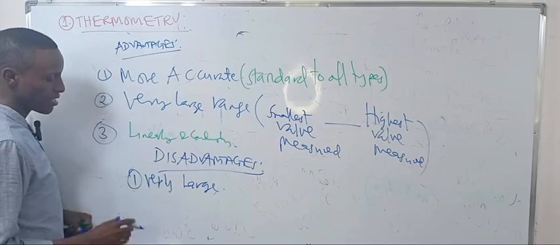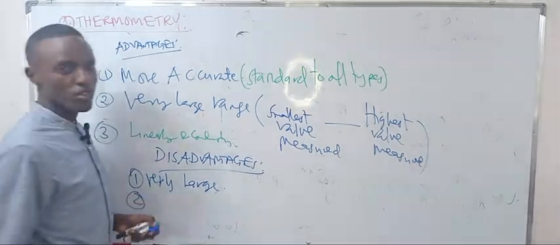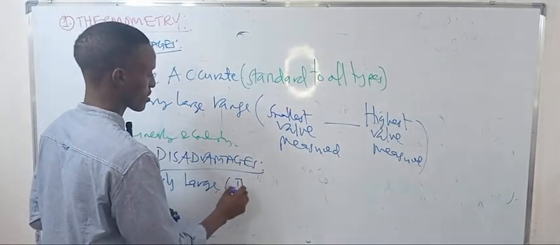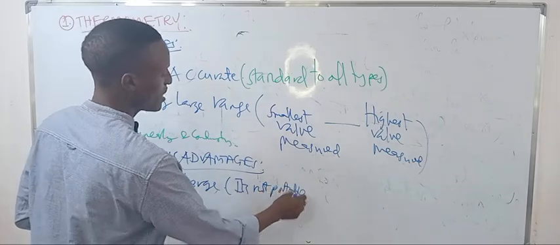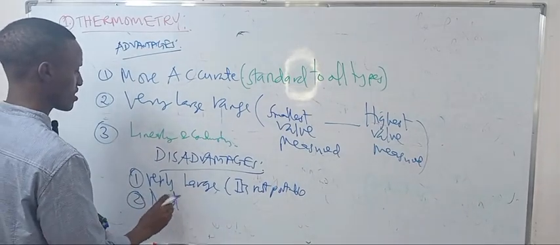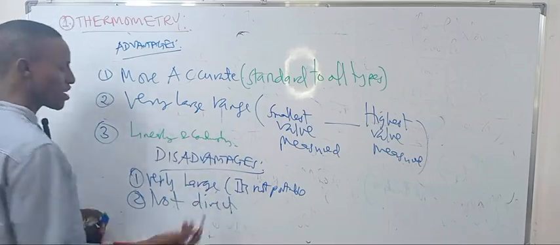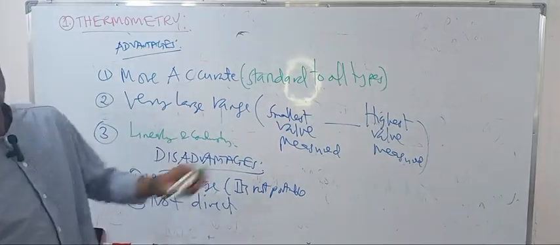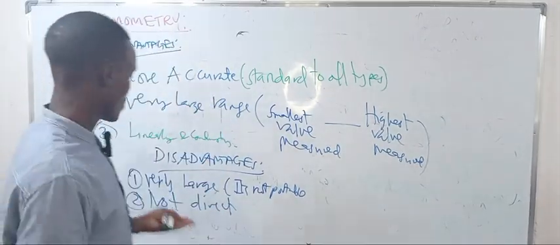The second thing is that it's not portable. It's not direct. You cannot measure it directly, you need to calculate it. It's not like the liquid in glass thermometer, where you could just see it. This is not direct measurement.